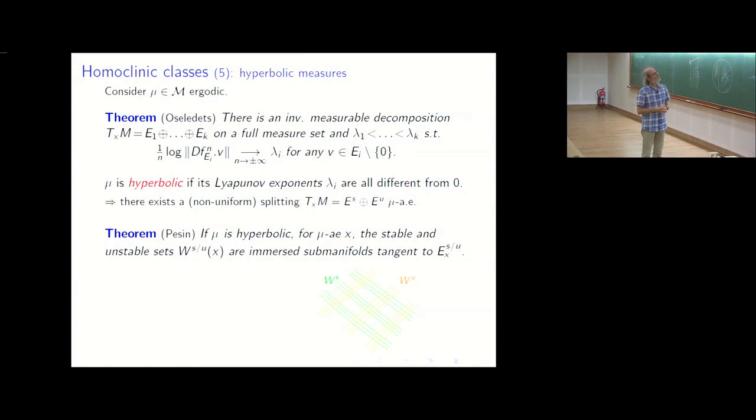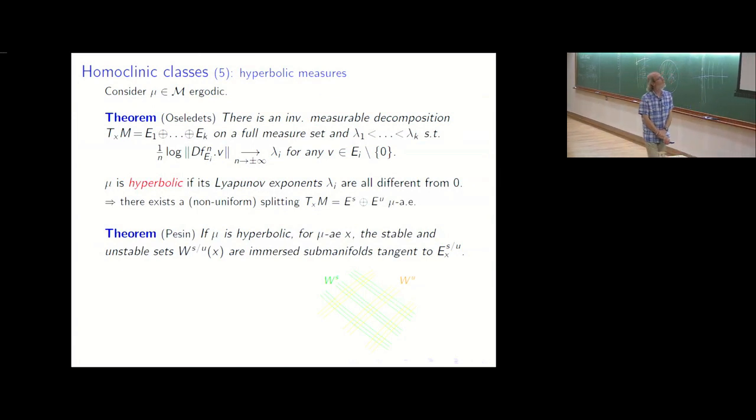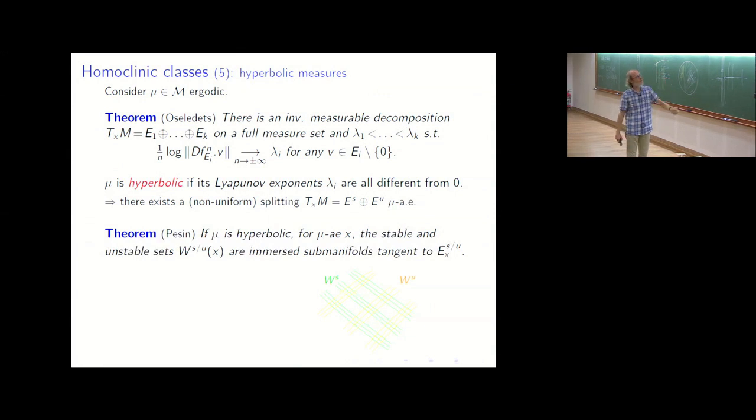So the tangent map on a full measure set for your measure has a splitting, which is similar to the splitting into eigenspace for a periodic orbit. So you have a measurable decomposition of the tangent space over a full measure set into linear subbundle. And for each of the subbundle, you have a number which is associated, which is called the Lyapunov exponent,